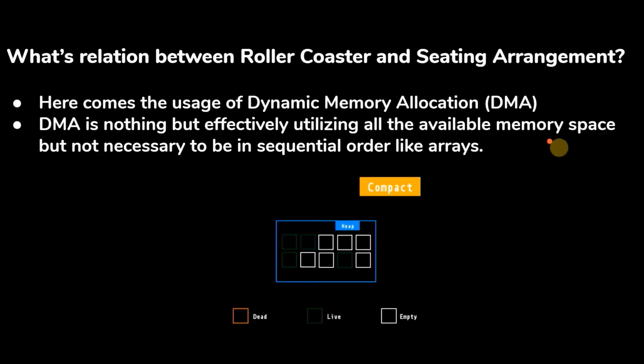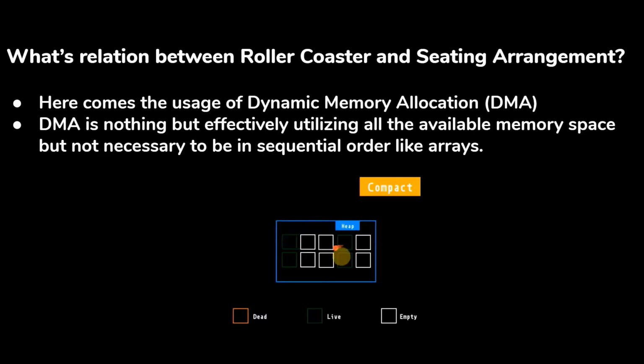So here we have the relation between a roller coaster and the seating arrangement. The roller coaster, as well as the seating arrangement of a movie theater or auditorium, purely depends on dynamic memory allocation. Wherever we have a free space, we can utilize it, and any such data can be included in it.